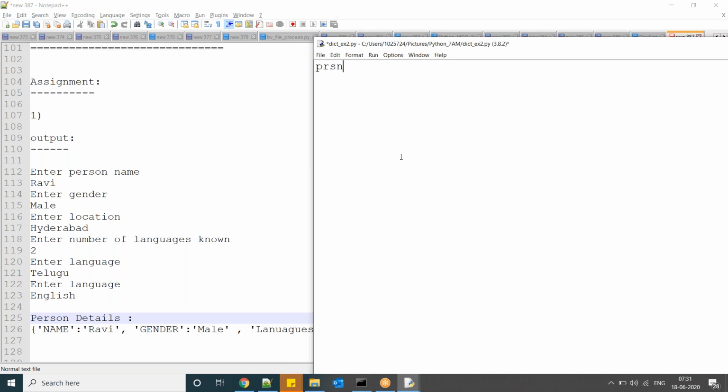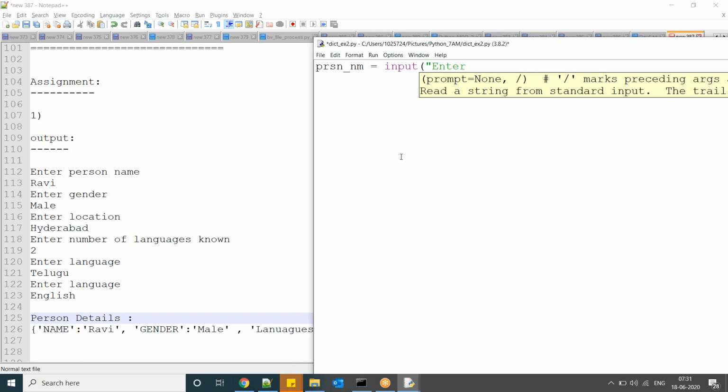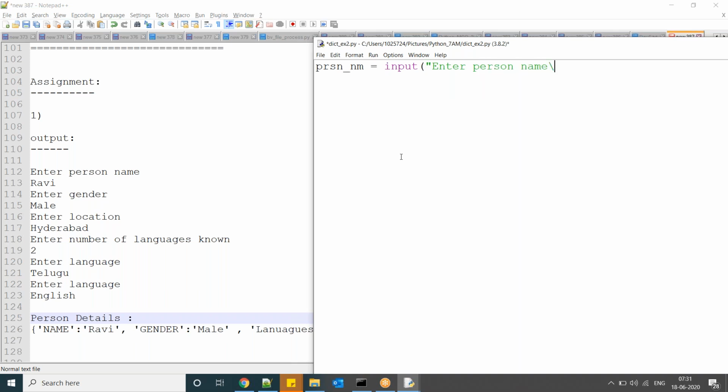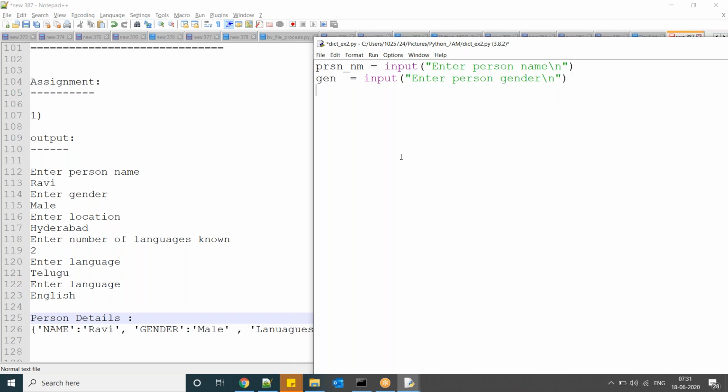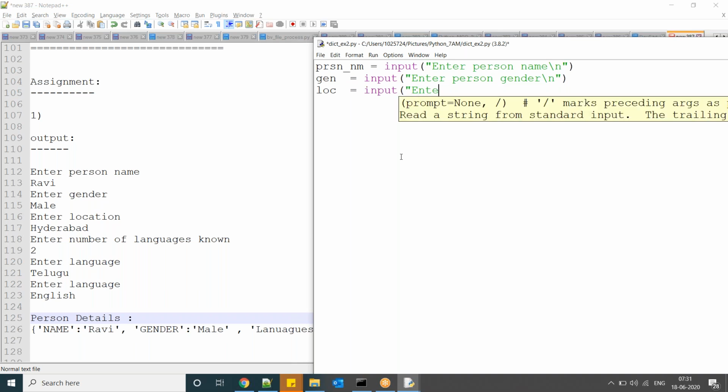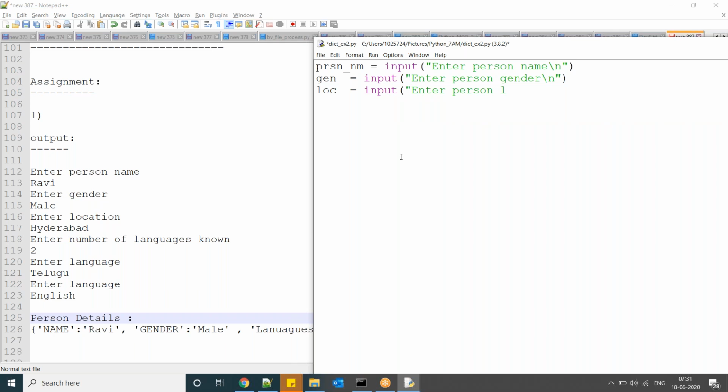Then here I said enter number of languages, enter language, enter language.